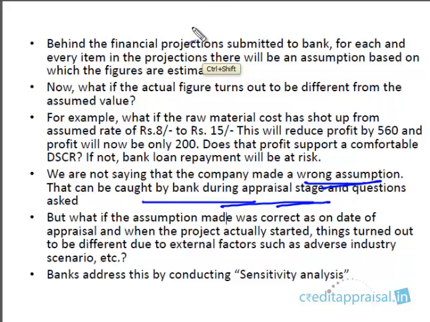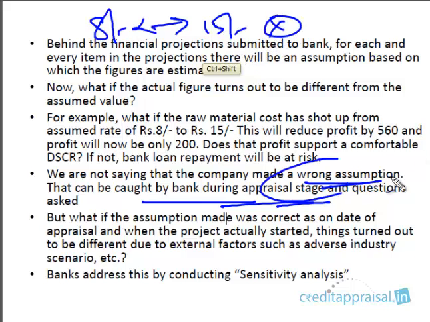If the prevailing raw material price was 15 at the time of sanction, and the company has assumed the rate of 5, we can straight away say the company has prepared a wrong projection, and we have declined the projections and asked the company to submit revised projections. But this is not the case. The company didn't make a wrong assumption, right? The assumption was correct as on the date of appraisal.